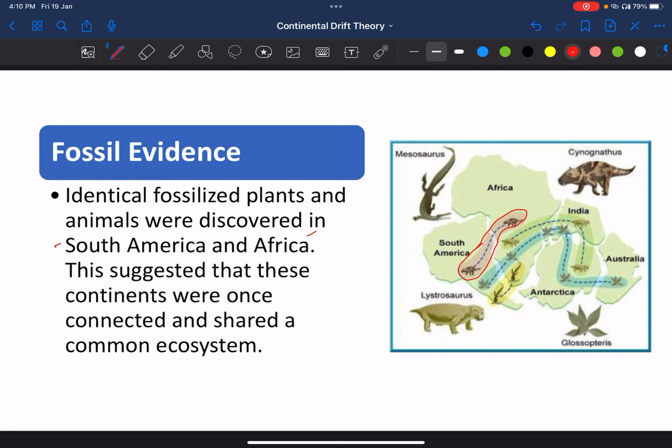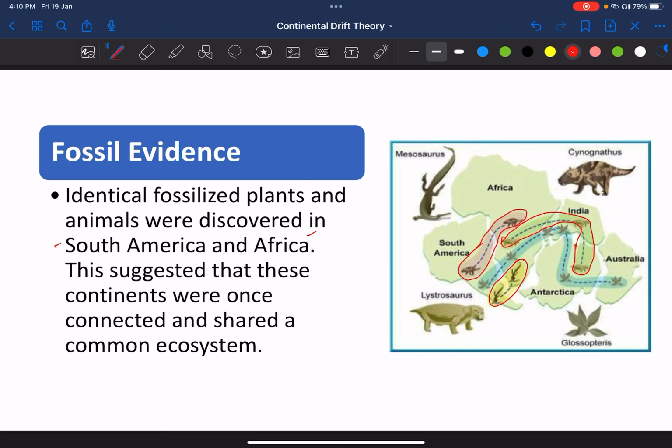Similarly, we have the fossils of Lystrosaurus around Africa, India, and Antarctica. Fine. Now we have the fossils of Mesosaurus in southern part of Africa and southern part of South America.